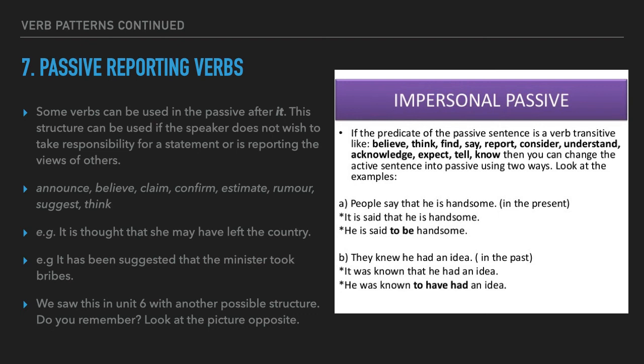So, letter A. People say that he is handsome. Now, this is the present. Now, it is said that he is handsome, or he is said to be handsome. Okay, letter B. They knew he had an idea. Now, this is in the past, so this is going to affect especially the second sentence. Now, it was known that he had an idea. He was known to have had an idea. Now, we've talked about that a little bit previously.